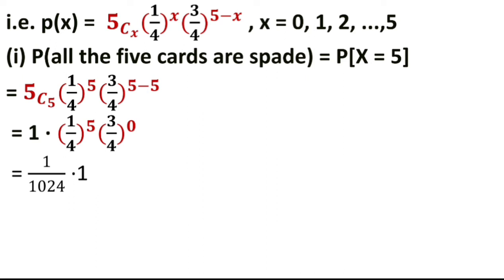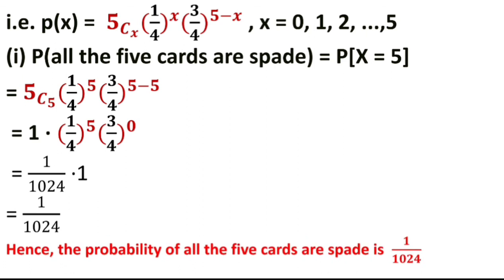What is 4 raised to 5? 1024. Hence the probability that all the 5 cards are spade is 1/1024.